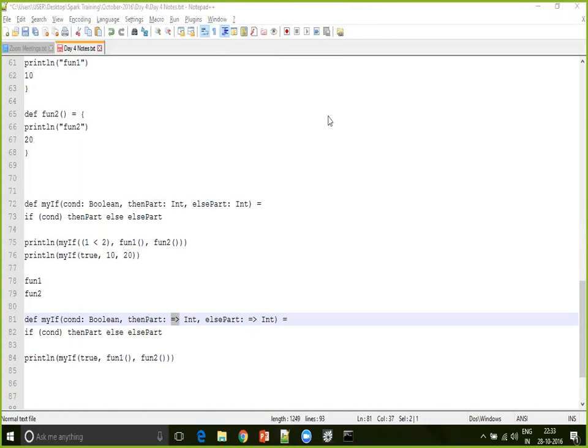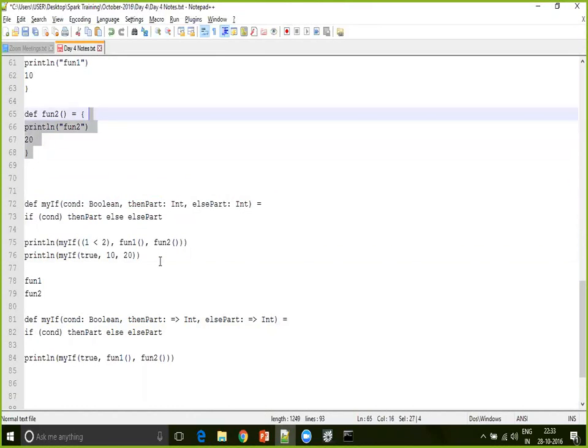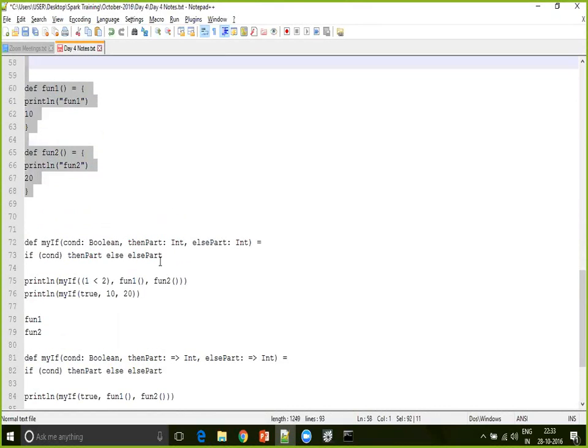So Shiva, will this add any value? Like, will this reduce the processing time or something? Obviously. See, let me define this and run it, just as an example.